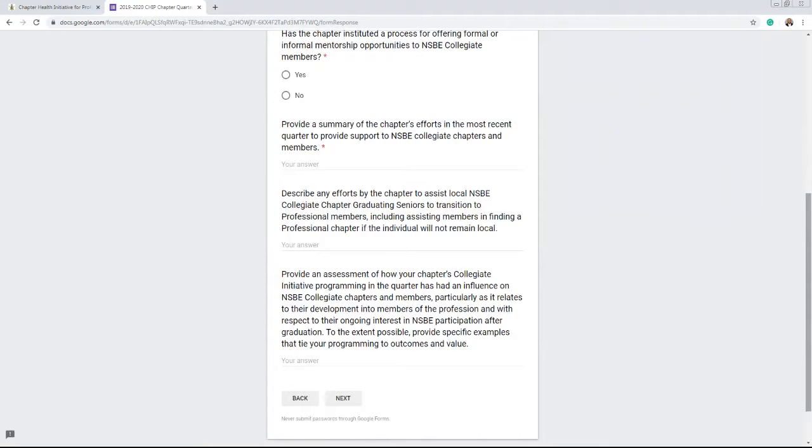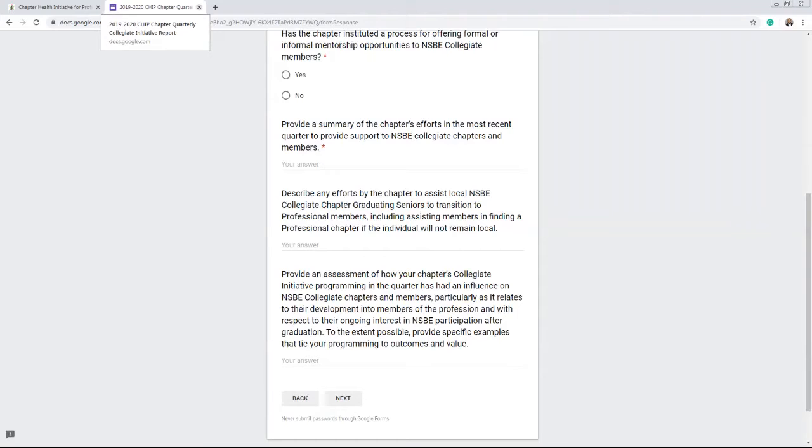That was part of the point behind actually breaking up the reports into 8 parts, so that if there was a chapter that wasn't doing a particular part of the NSBE programming, they wouldn't have to submit that report. By all means, however, this is a great place to exhibit your programming if you are actually doing collegiate initiative programming. So take the opportunity to make sure you're submitting this report if you're doing work with other NSBE collegiate chapters and active work.